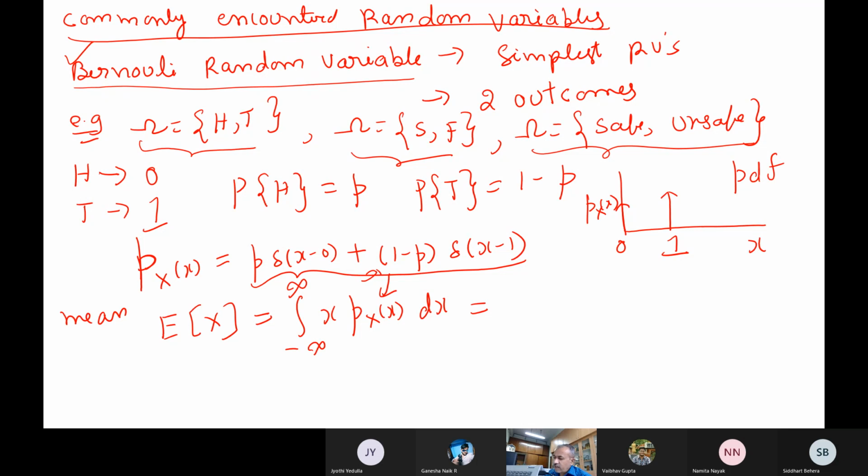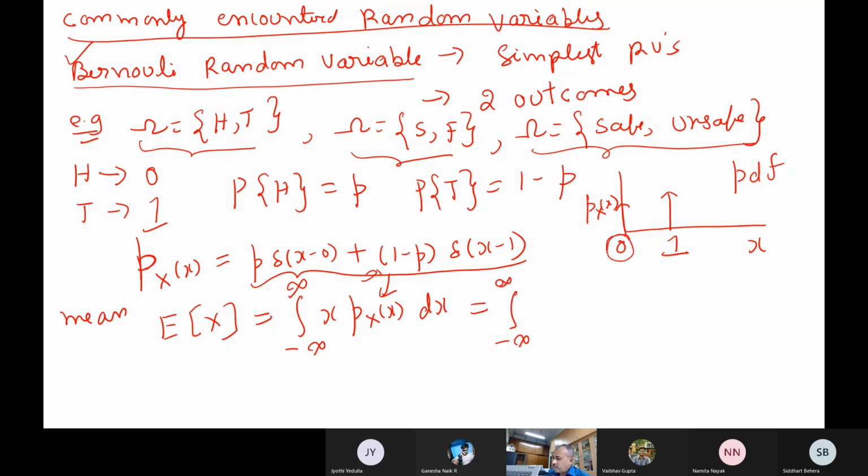Basically it's an integral, but how many outcomes are there here? Are the outcomes continuous or discrete here? Discrete, 0 or 1. What is the mean value? So you have to do the integral, otherwise you will not get it. Minus infinity to infinity.